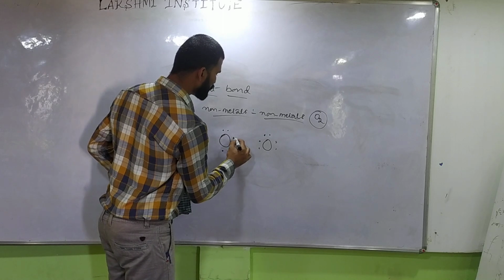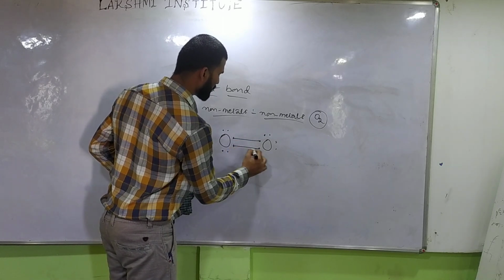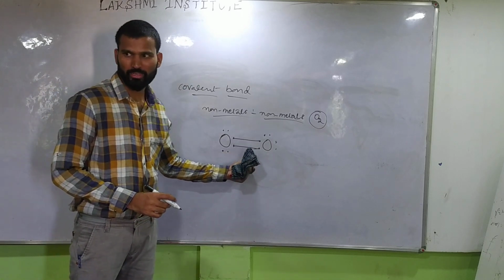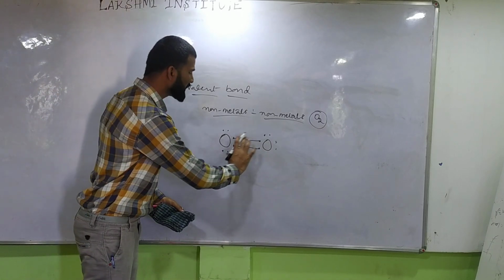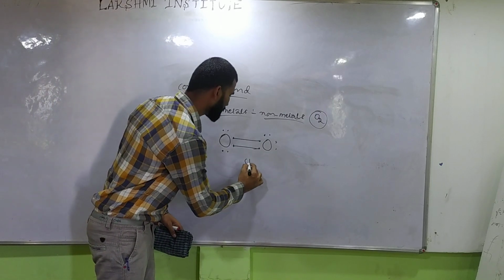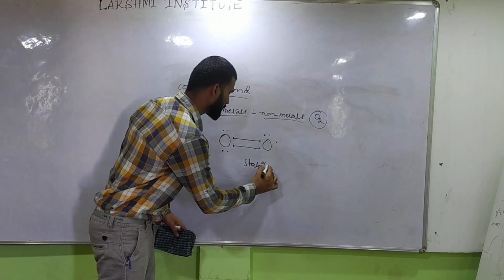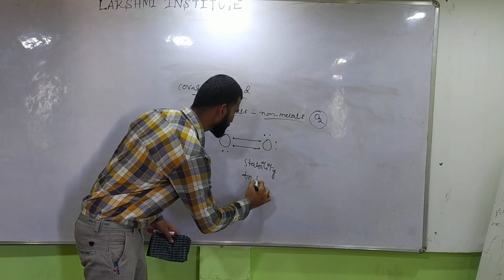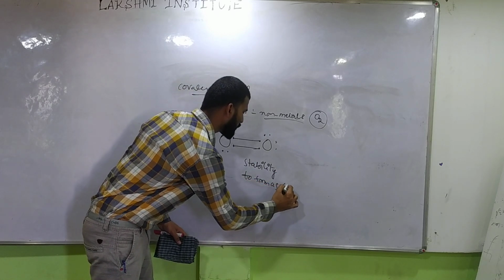They are mutually sharing 2 electrons. When they mutually share 2 electrons, it achieves stability and forms a covalent bond.